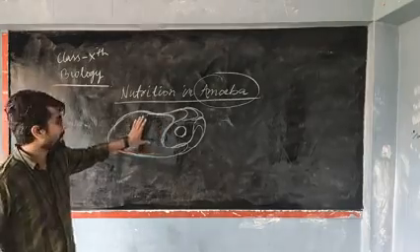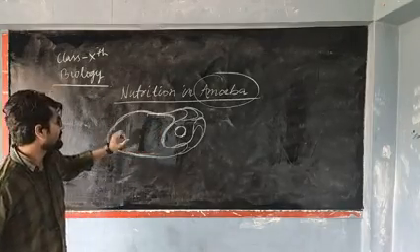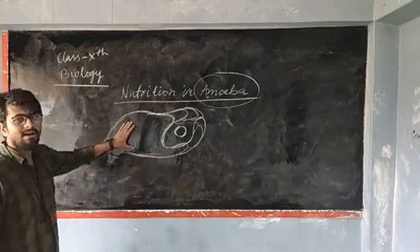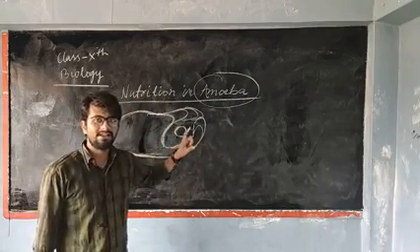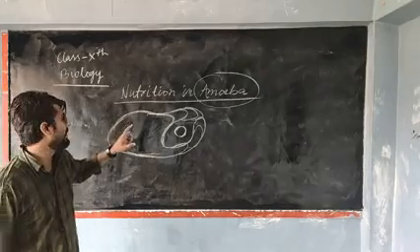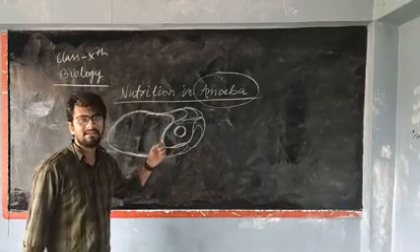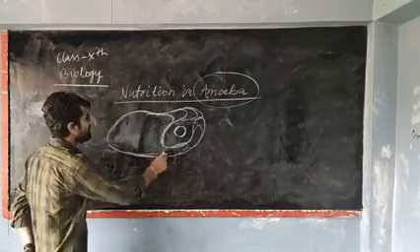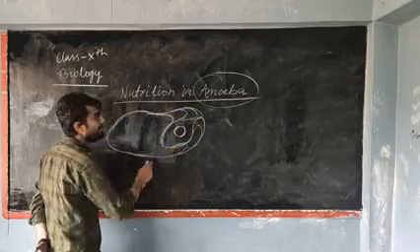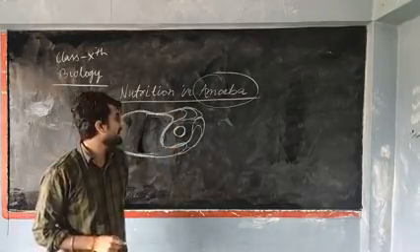Listen once more. First of all, amoeba is a unicellular organism, so it does not have any specialized structure for ingestion, and hence it ingests by its locomotory organ, known as pseudopodia.